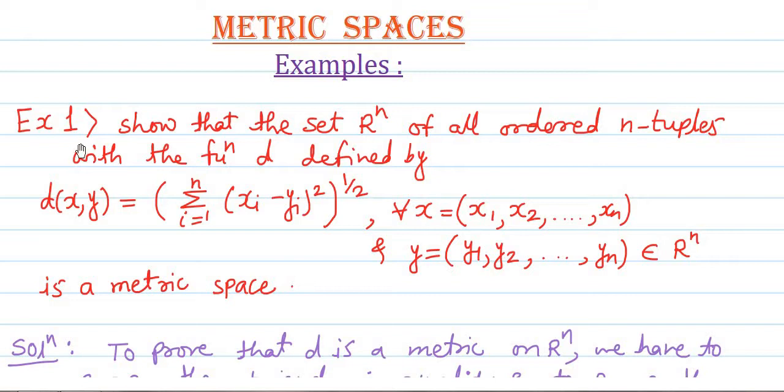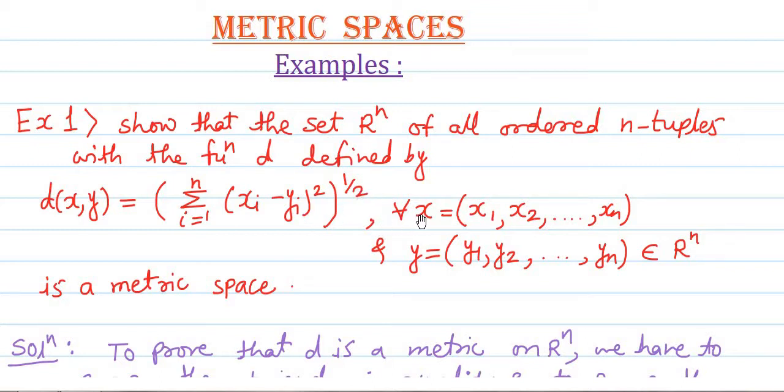The first example that we have studied was, if R raised to n is the set of all ordered n-tuples with the function d defined by d of x comma y is equal to the summation over i equal to 1 to n of [xi minus yi whole square] raised to 1 by 2. 1 by 2 power means under root.